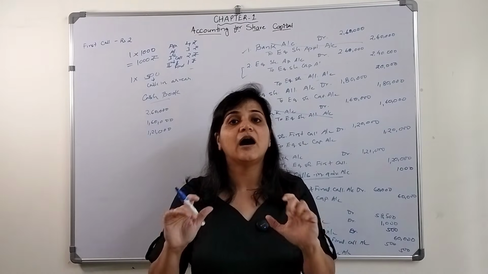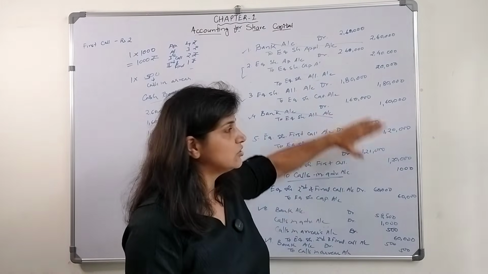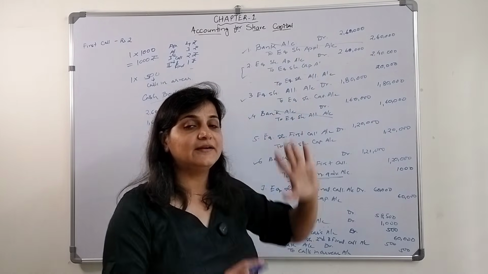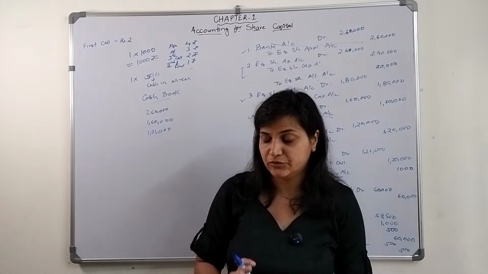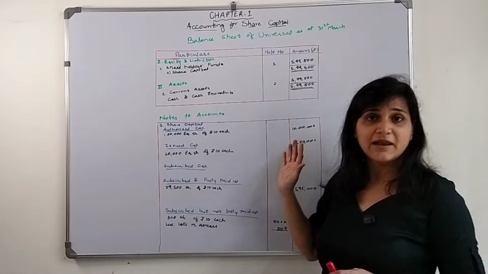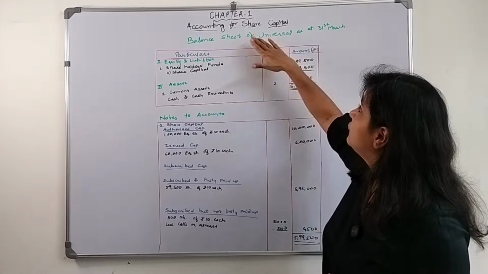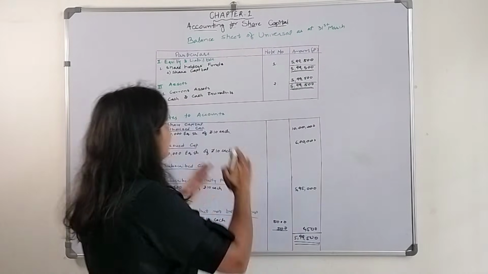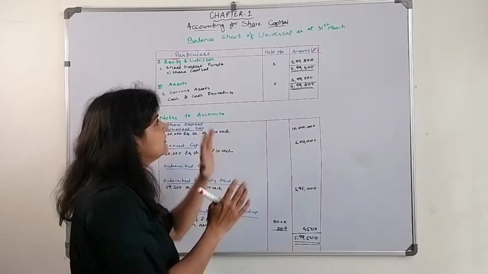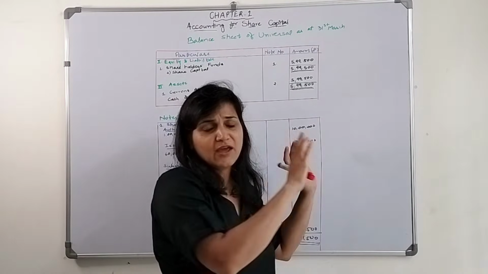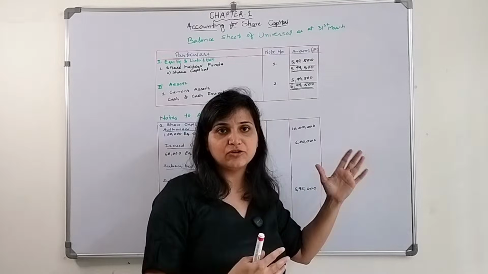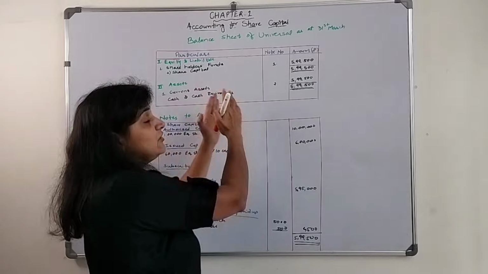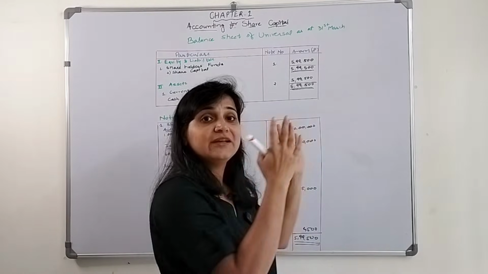Now I will show how the balance sheet will look based on this. Whatever journal entries we have passed, based on that I will show you how the balance sheet is going to look. Balance sheet of Universal as at 31st March. Now, what we need to show in the balance sheet? There are many things we need to mention, but we are just talking about share capital. So this is how we need to show the share capital amount in the balance sheet.